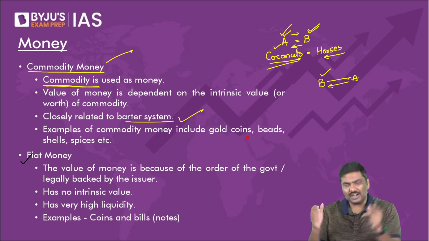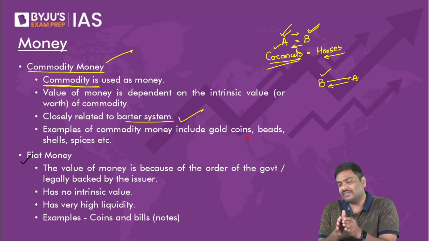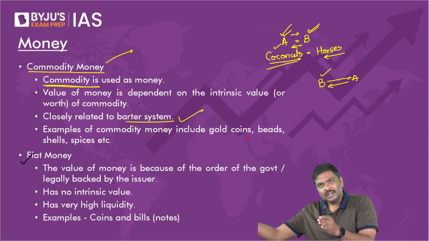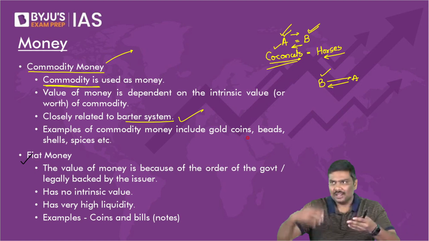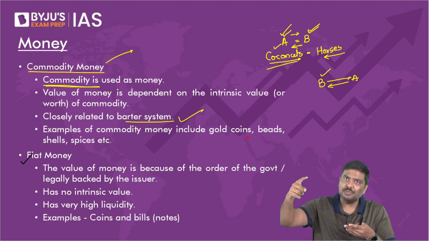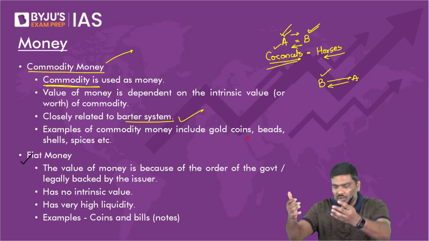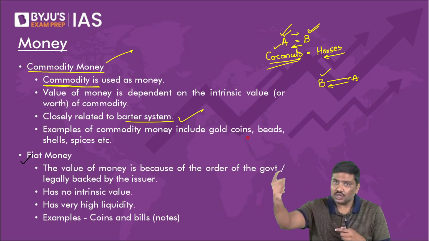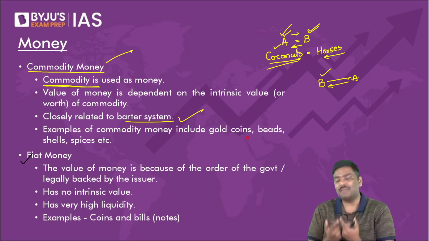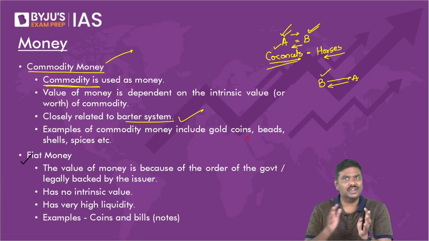Fundamentally, the idea is that you should have a double coincidence of wants. That is, whatever you want to sell, the opposite person should be willing to purchase, and whatever you want to buy, the opposite party should be willing to sell. Only then, in the barter system, will these kinds of transactions take place.